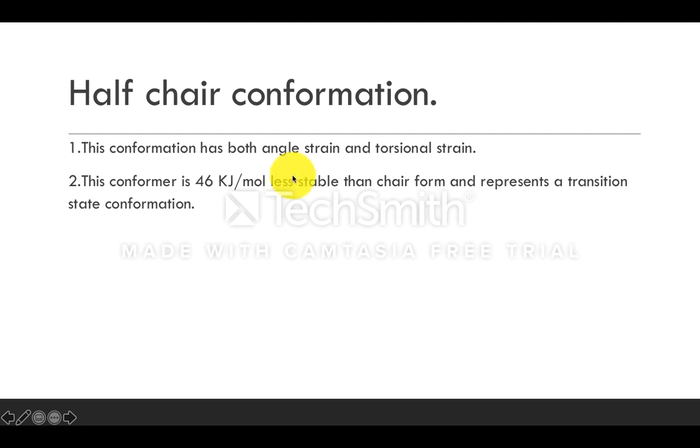Mostly the cyclohexane, if you are taking and keeping it in the bottle, 98% or 100% of the molecules are existing in the form of the chair form. Very few molecules exist in the other three conformations, that is boat, twist boat and also the half chair. In that also, half chair will be available for very less time, because it is like the transition state. So this is with respect to the half chair conformation. So this is all the topic on conformation of the cyclohexane.